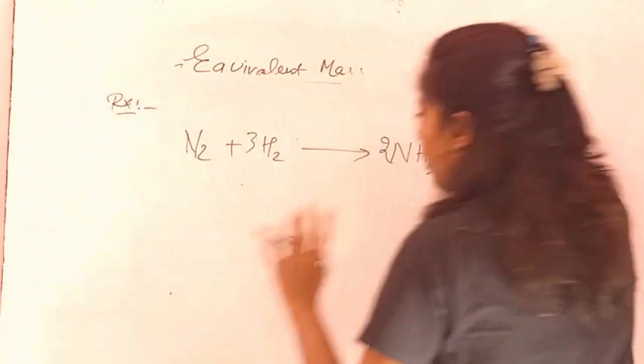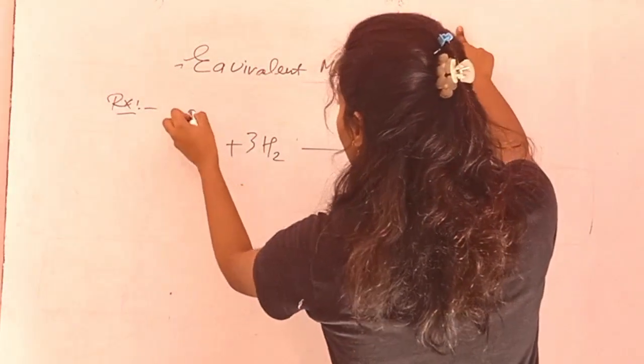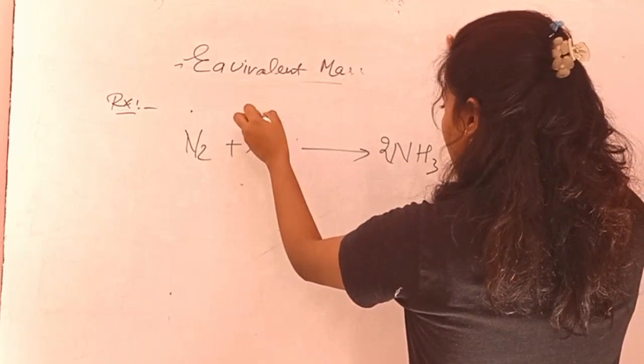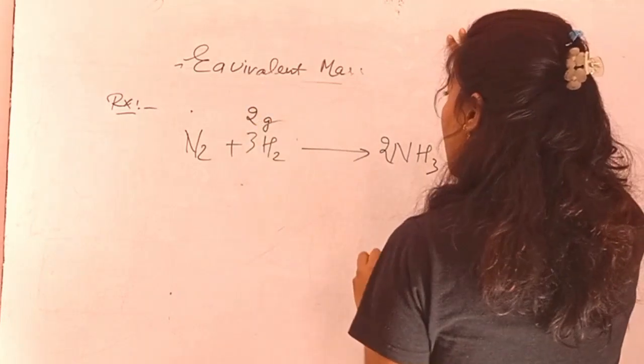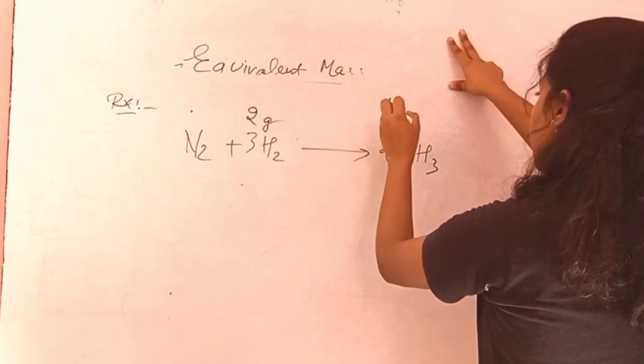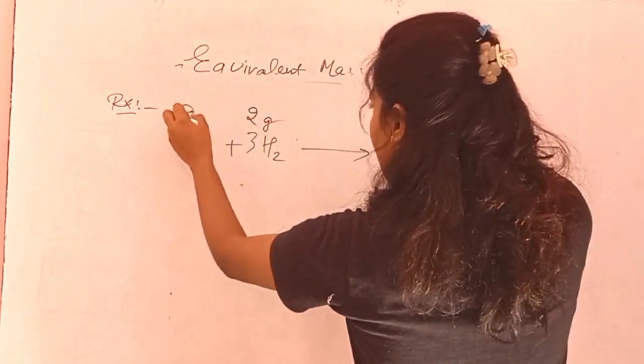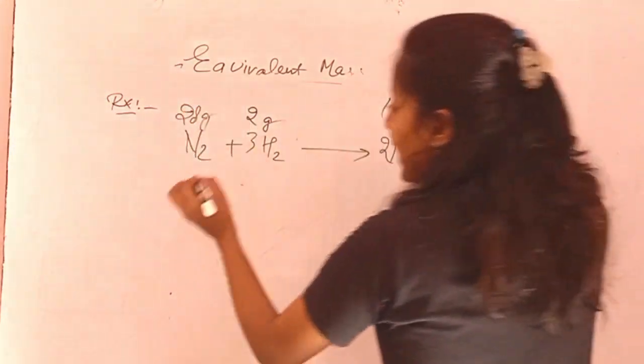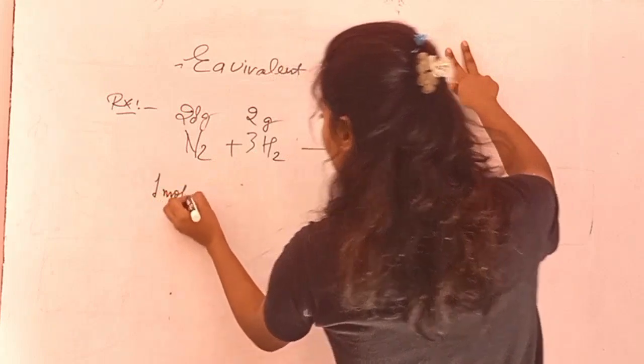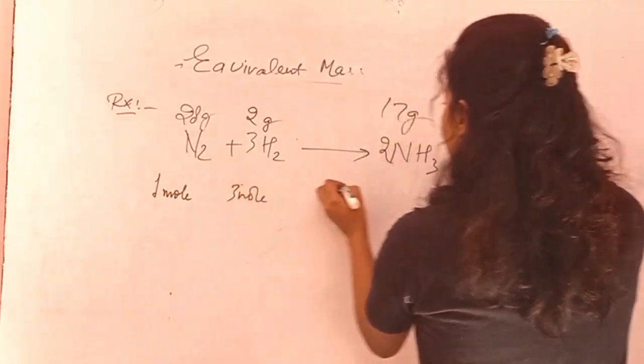And now here I am going to ask: let's say this has 2 gram of mass, this has 17 gram of mass, and this has 28 gram of mass. And you can clearly see it contains 1 mole, this contains 3 mole, and this contains 2 mole.